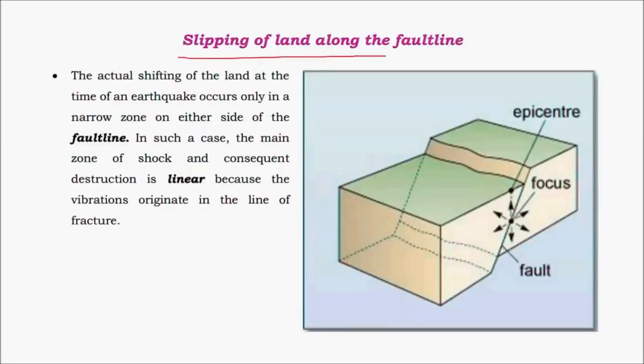Slipping of land along the fault line is also a major reason behind the formation of earthquakes. This kind of faulting happens mainly during the formation of block mountains, or when the mass below the region of the Earth's crust is metamorphosed due to a high amount of heat and there is change in densities. Then a block can slide towards the Earth's center, which might result in earthquakes. The earthquakes along these fault lines are linear, that is, they occur along the fault line. Sometimes they can be of very high intensity, causing a huge amount of destruction.